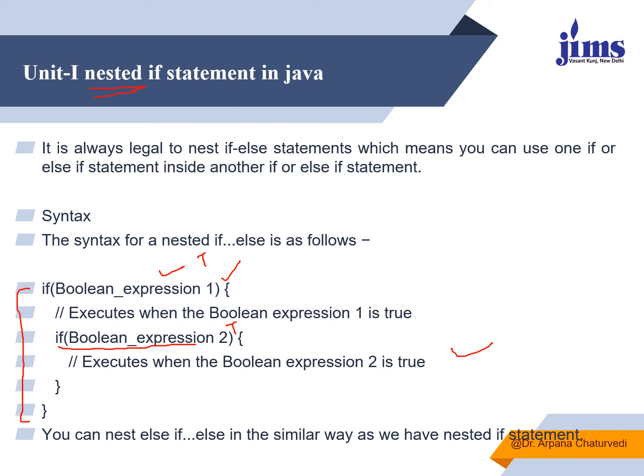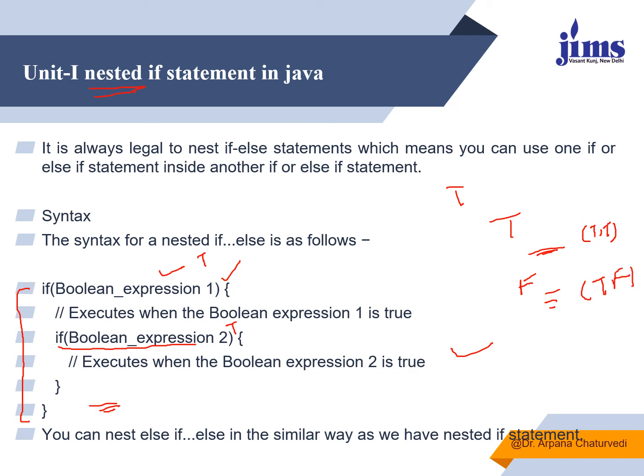Within this you can say else and then again you can use some other action. So it will be like this. If this main parent condition is true, within this again you are checking whether this condition is true, you can take some action. So this is a true case. Now this condition is true but this condition is false. You can take some action. So this is true false.